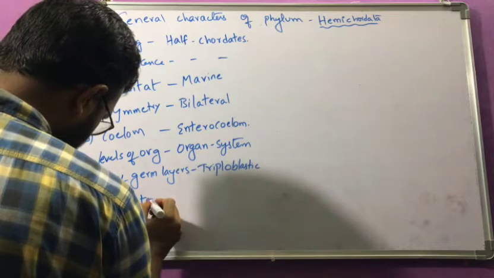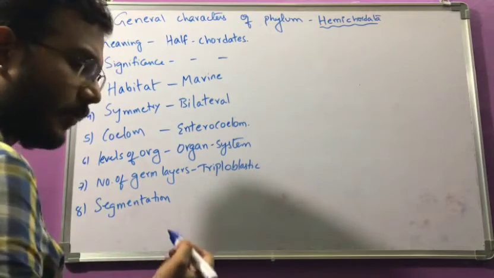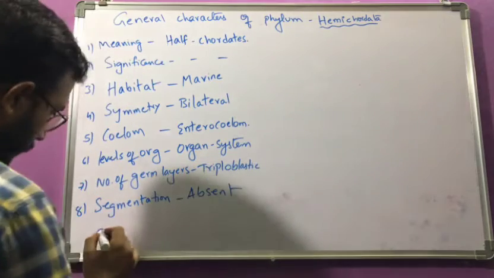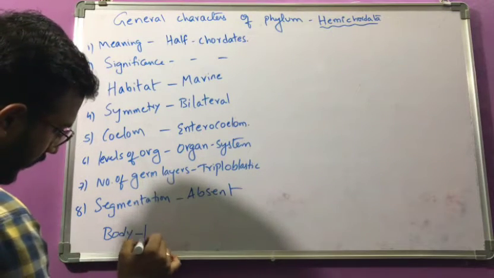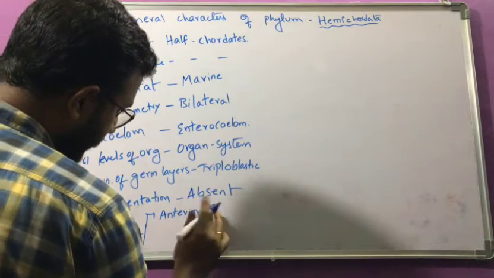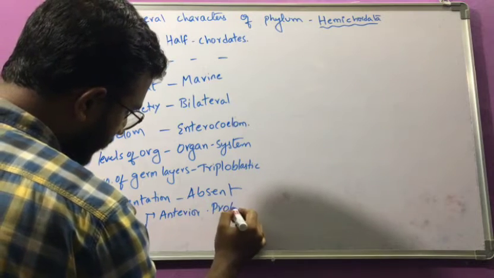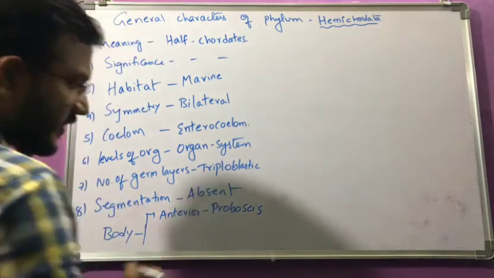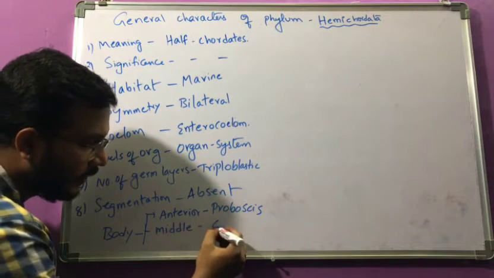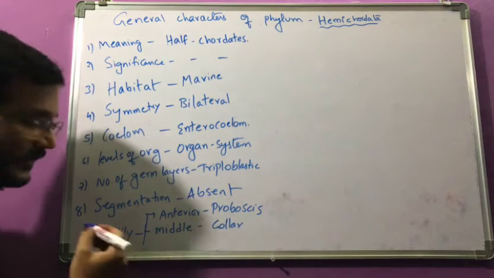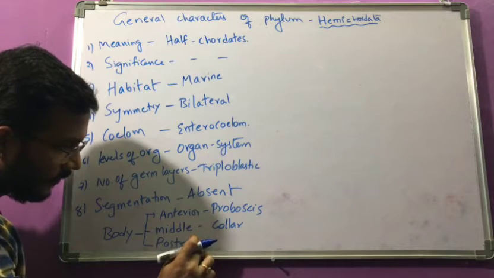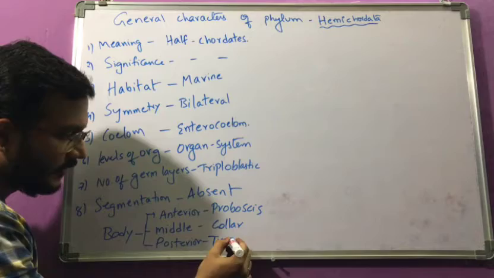Segmentation here is neither homonomous nor heteronomous; it is absent. But the body is divided into the anterior, the front region, that is the proboscis, the middle region, the collar, and the posterior, the trunk region.